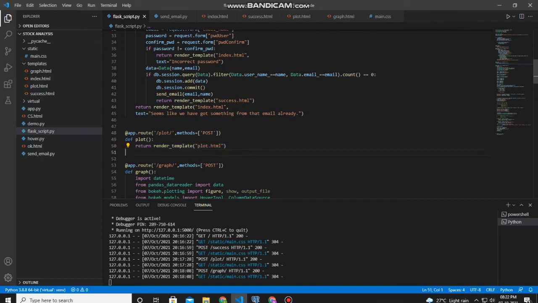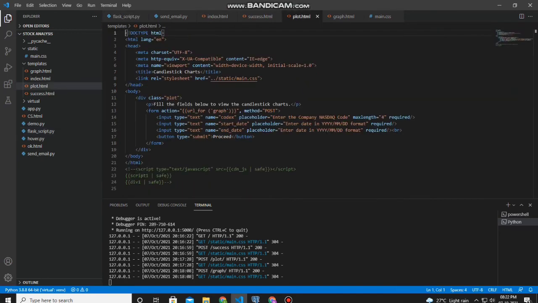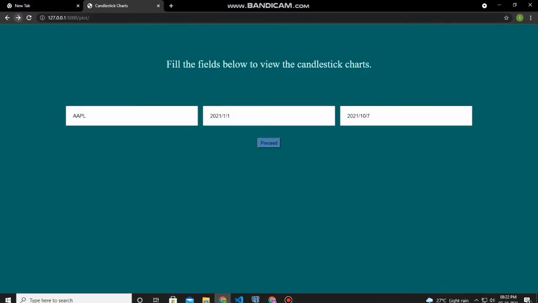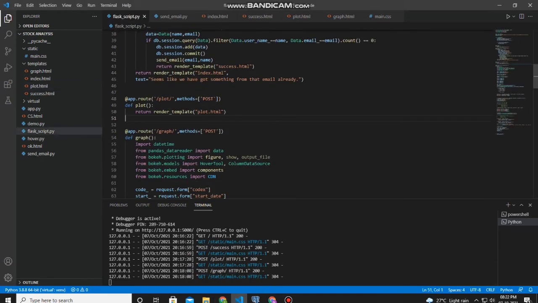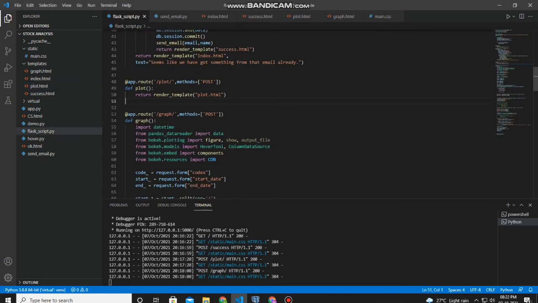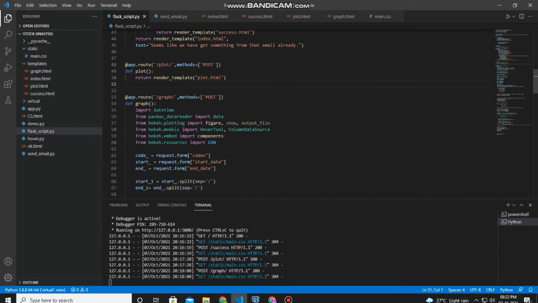So yes, this is the code of the plot. This page is actually the plot. It asks you for the NASDAQ code of the stock you want to view, the start date and the end date. And yes, when you give all this, the code, start date and end date, then this code will run, the graph template will run. I'll show you the code shortly, but let me explain this code first.